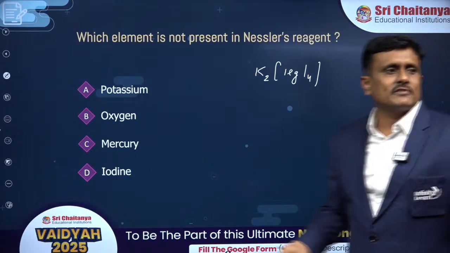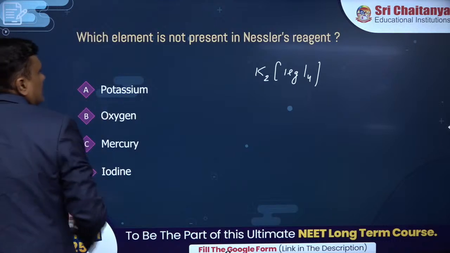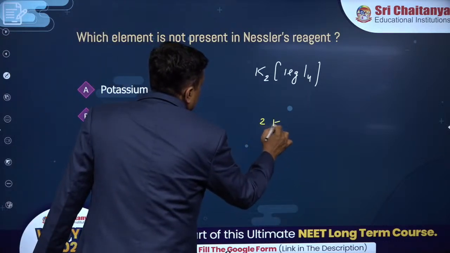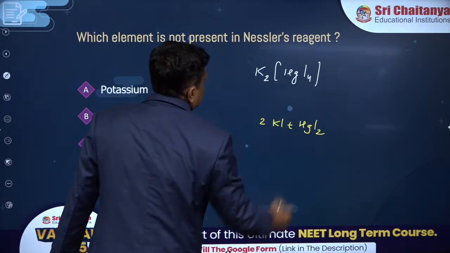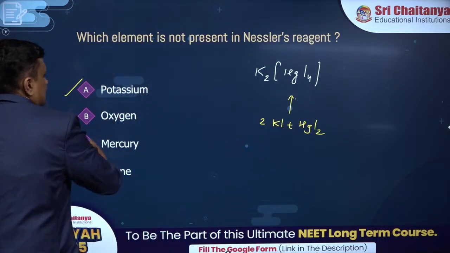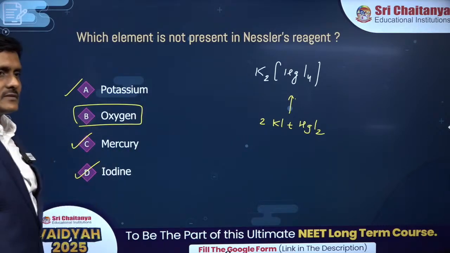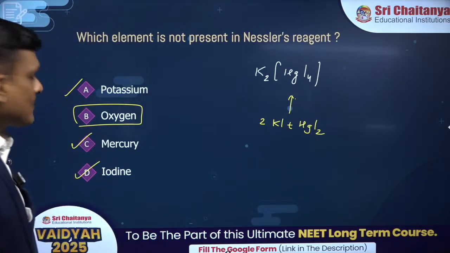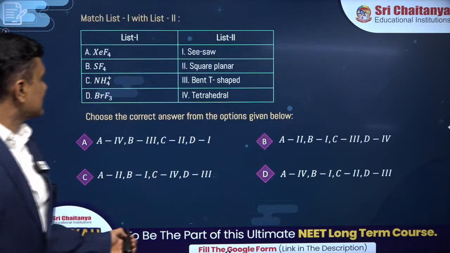You need to know from where it is obtained, right? It is obtained when KI reacts with HgI2, right? And you can see it has the potassium, mercury and iodine, but it does not have the oxygen. That's a brilliant answer, buddy. Mercury is the key element of the compound, so you can't miss it, right?